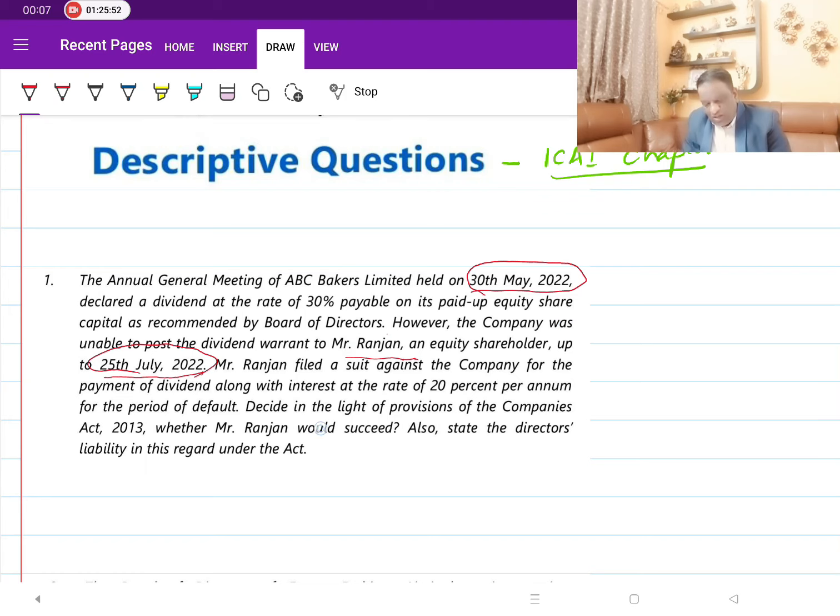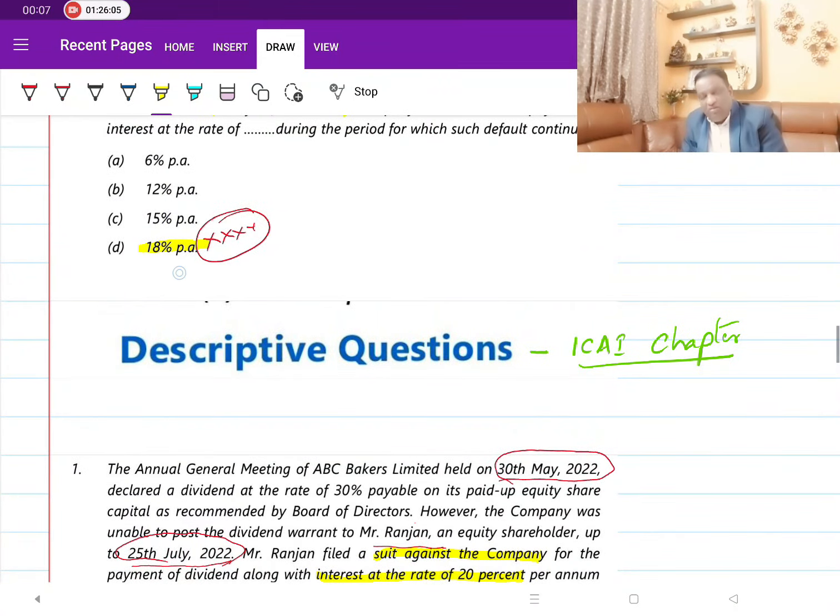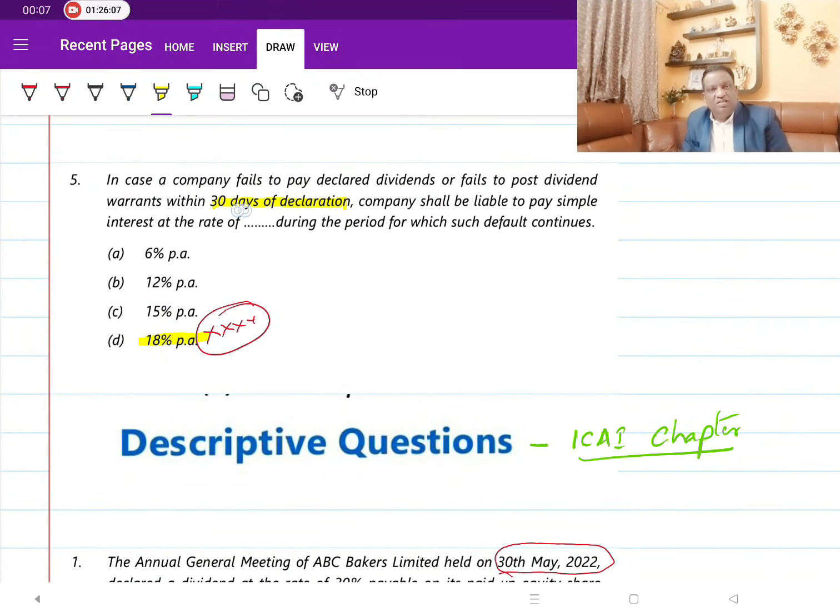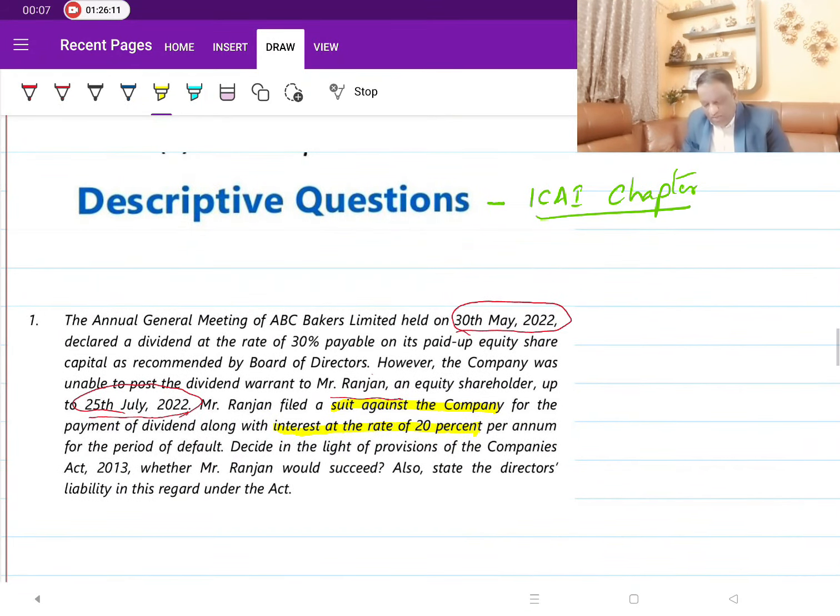Therefore, the shareholder filed a suit against the company for making the payment along with interest at the rate of 20%. Here we are talking about how, if you don't make the payment within 30 days, the rate of interest is 18%. But here the shareholder wants 20%. Now he is asking whether he will succeed in the case. He can ask for the interest but not 20%. So that is what you are supposed to highlight.